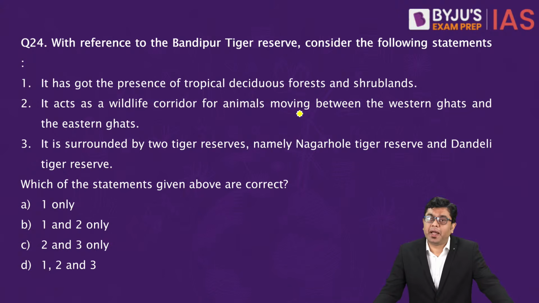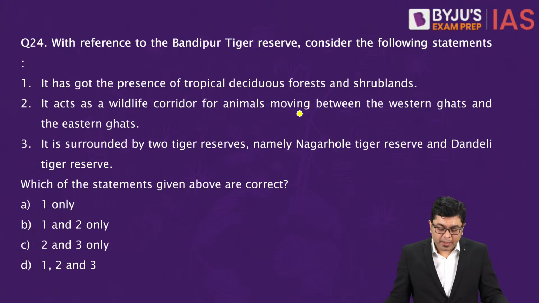With reference to the Bandipur Tiger Reserve, consider the following statements. One, it has got the presence of tropical deciduous forest and shrublands. Two, it acts as wildlife corridor for animals moving between Western Ghats and the Eastern Ghats. Three, it is surrounded by two tiger reserves, namely Nagarhole Tiger Reserve and Dandeli Tiger Reserve. Okay? So here, which of the statements given above is or are correct?